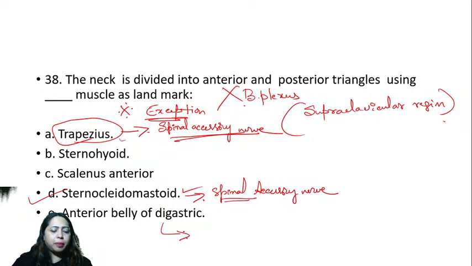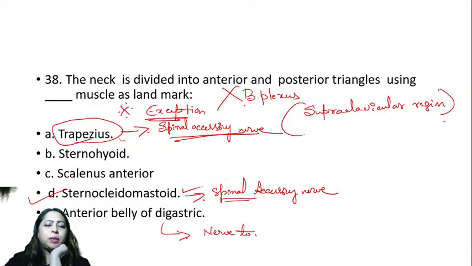Anterior belly of digastric is supplied by which one? Anybody? Anyone knows which nerve supplies it? This is a very tricky question, I know, but let's see if anyone knows the answer. There is an anterior and posterior belly of digastric. But the anterior is supplied by the nerve to... No, it is not supplied by facial. It is supplied by nerve to